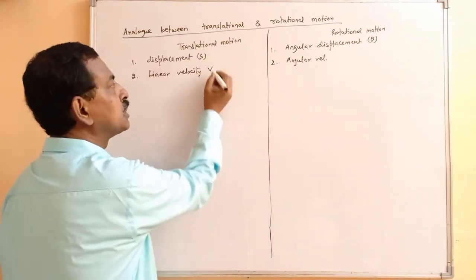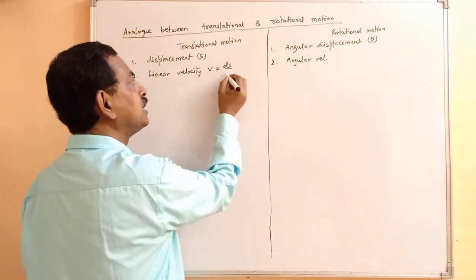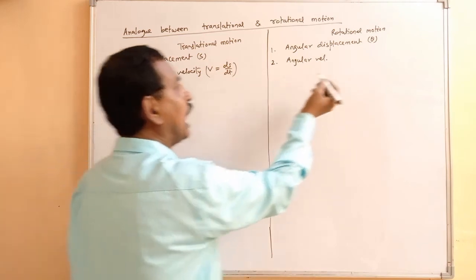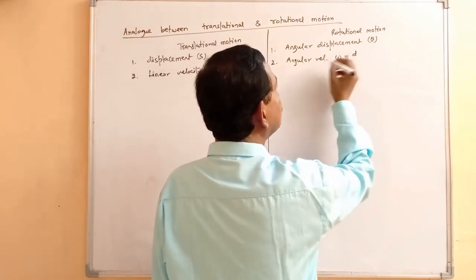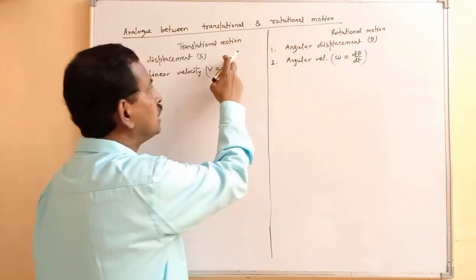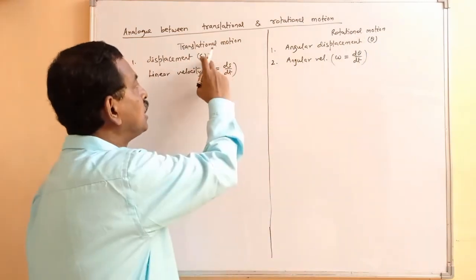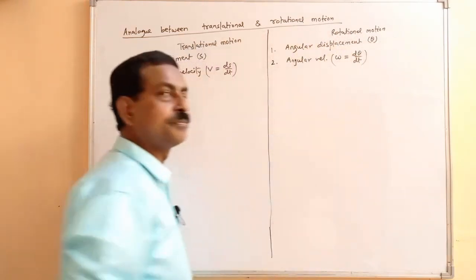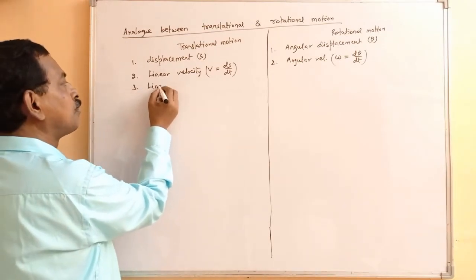Linear velocity we represent by v, which is ds by dt. Angular velocity we represent by omega, which is d theta by dt. Just to see, here it was s and here it is theta, because the similar term of s is theta. Similarly, if you take linear acceleration,